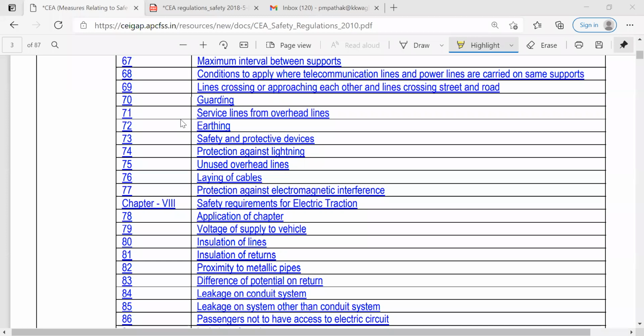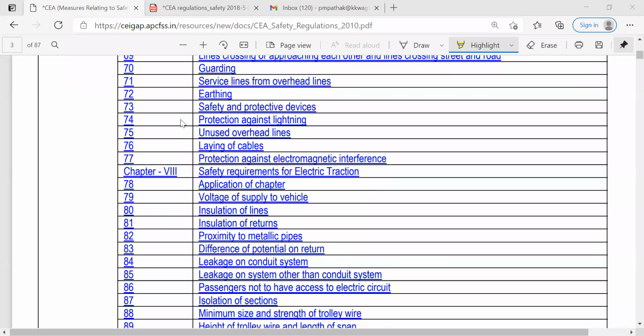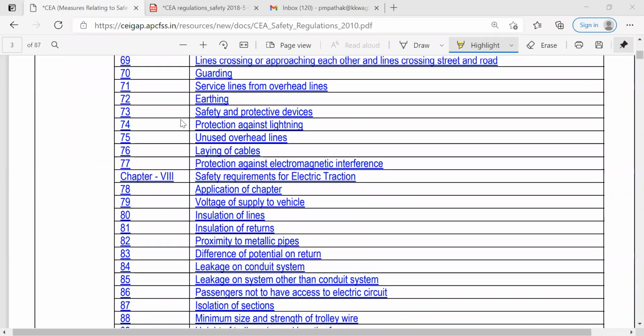because normally we observe these things on the state highways or the national highways or the normal roads, sometimes through the village area, sometimes through farming areas, etc. So we have to follow all the guidelines regarding this line crossing. Then guarding. So what exactly the guards should be provided for all these lines, and what is the material of construction, what are their resistance, all these things should be thought of.